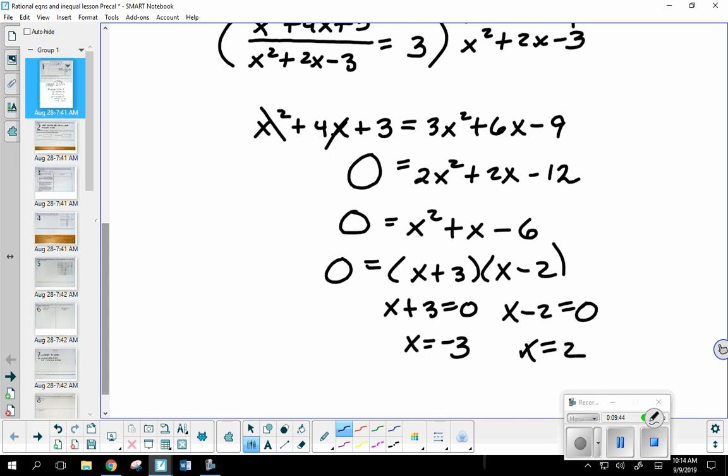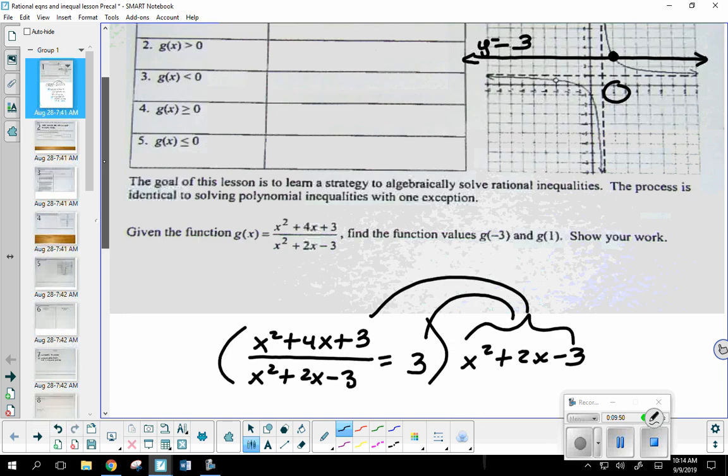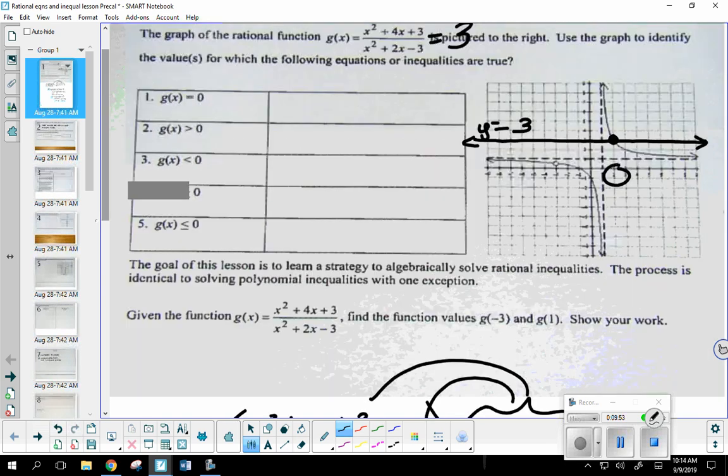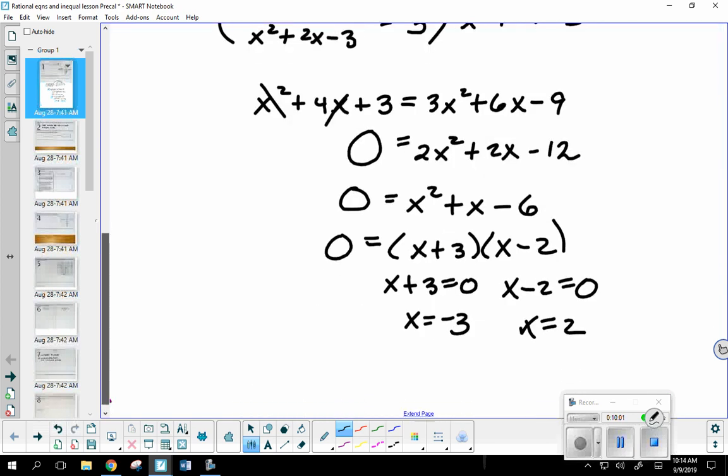Did anybody notice anything? You remember when I did this graphically, when I drew the line y equals 3, how many points of intersection did I have? I had 1, and it actually turned out to be 2. So we got the 2. That's correct. Where did that -3 come from?